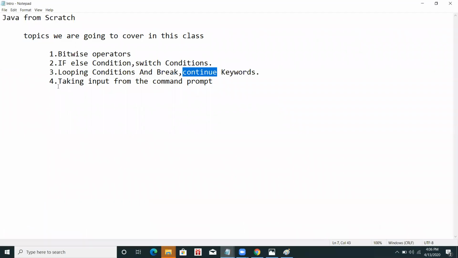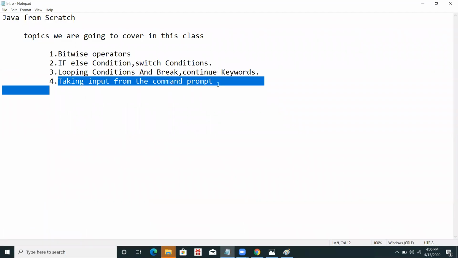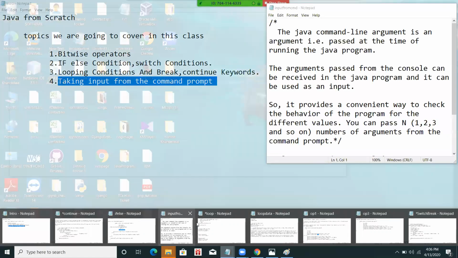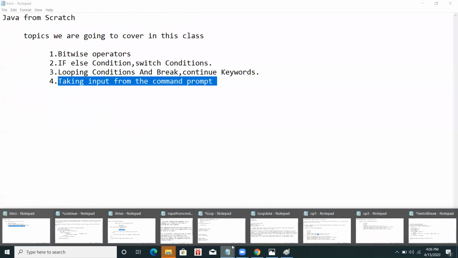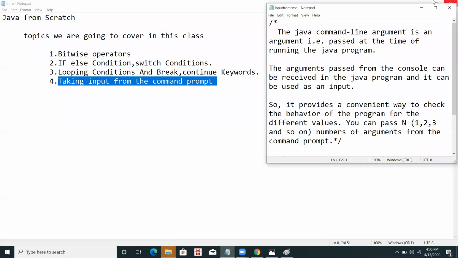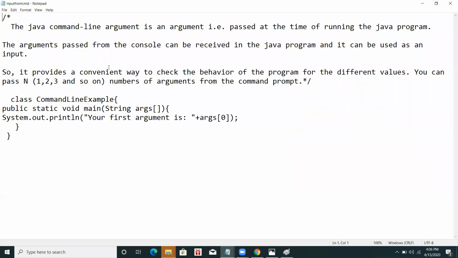Then our next part is how to take input from the command prompt. Okay, now this program I will execute. Just wait a minute. When we have to take input from the command prompt, it is a convenient way. We can say that with different values we can look at the behavior of the program.